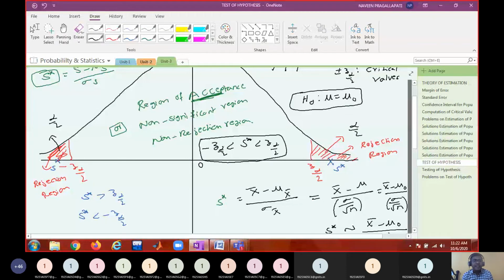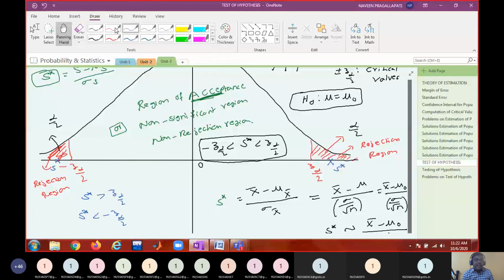Whenever your test statistic falls in, you cannot reject the null hypothesis. That means there is no sufficient evidence to reject the null hypothesis. That does not mean that the null hypothesis is able to produce strong or significant evidence. Is that okay? Now there is one more case.